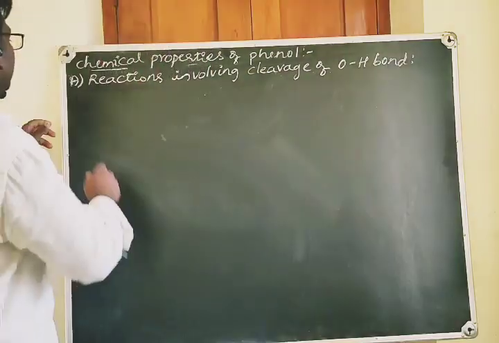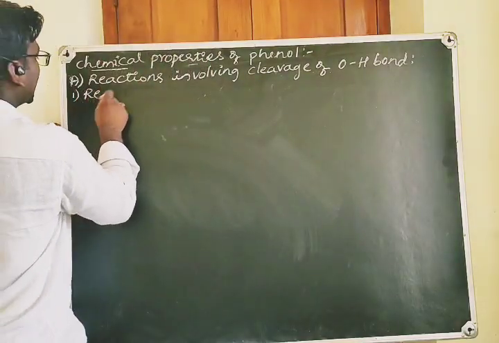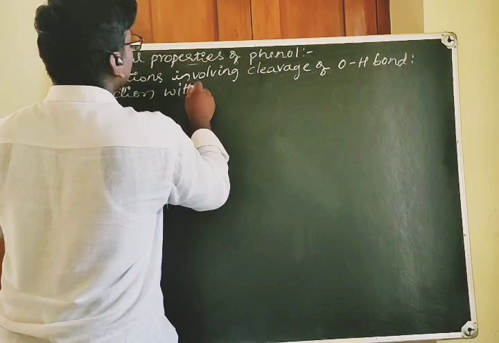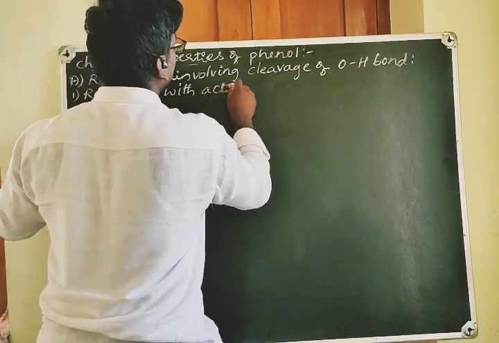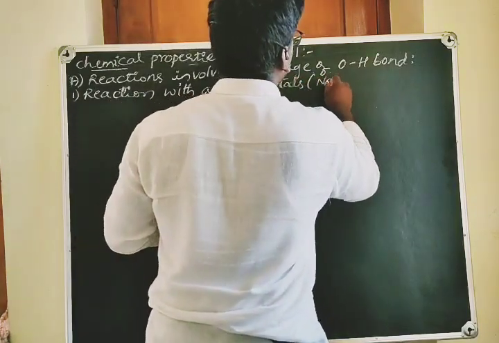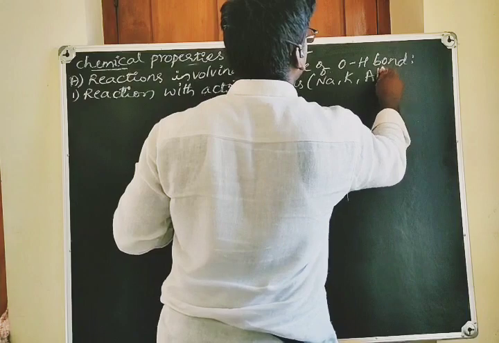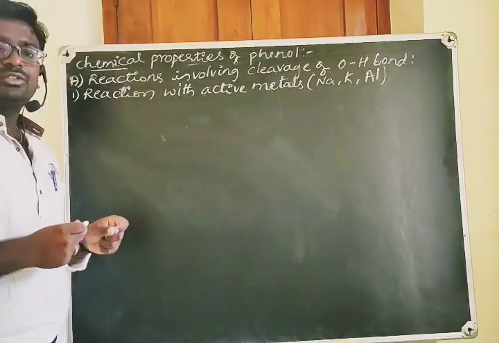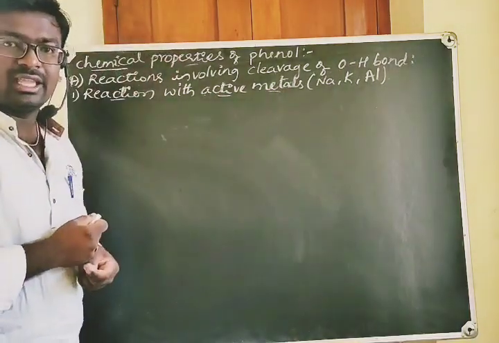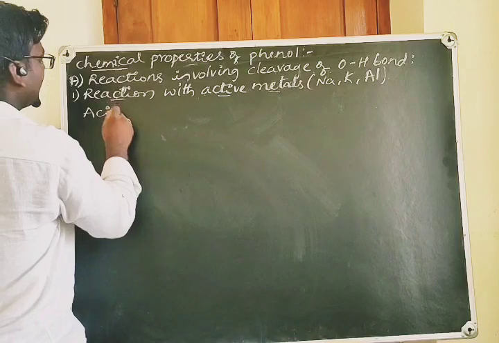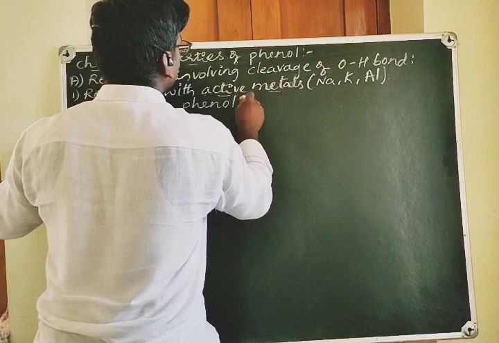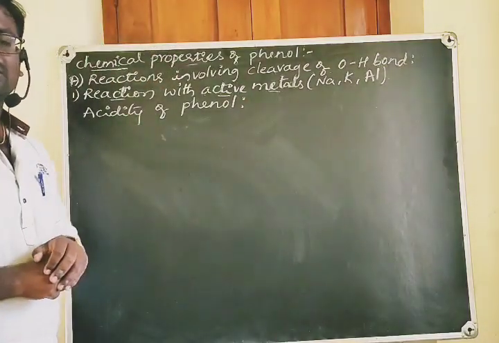The first one is reaction with metals. Reaction with active metals, which are nothing but sodium, potassium and aluminum, etc. Whenever phenol reacts with active metals, it releases hydrogen gas and it proves the acidity of phenol. So we can also take this topic as a discussion of the acidity of phenol.